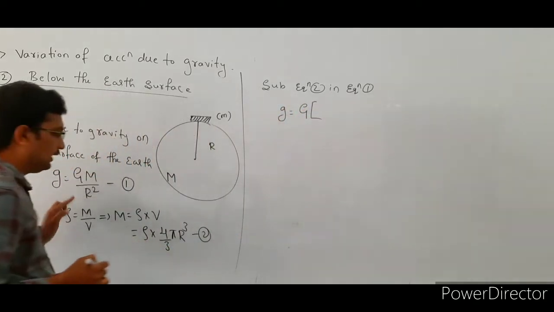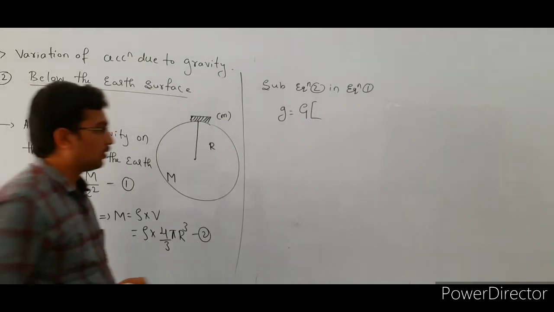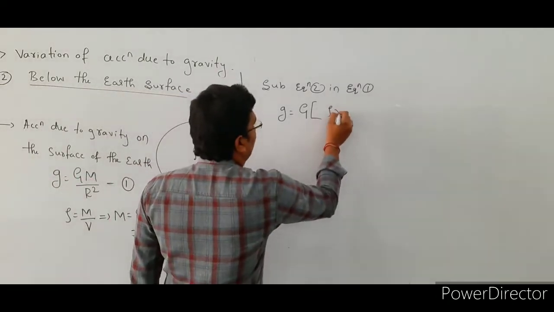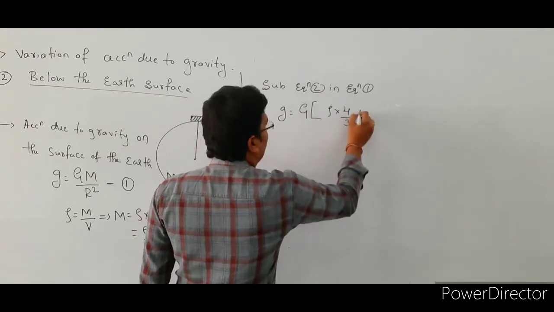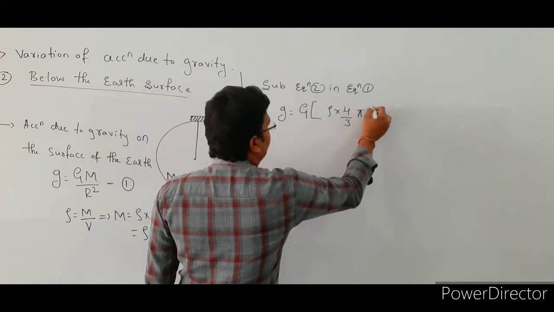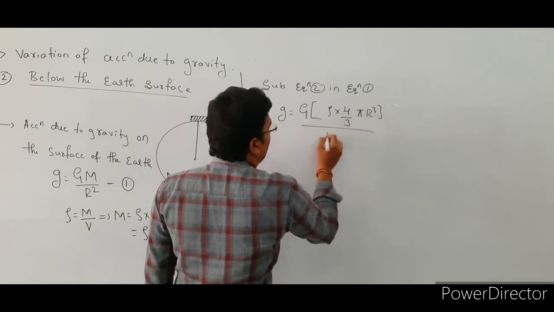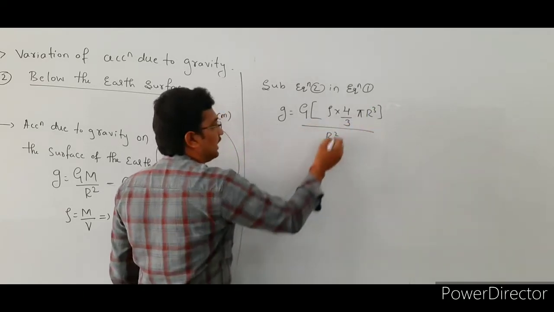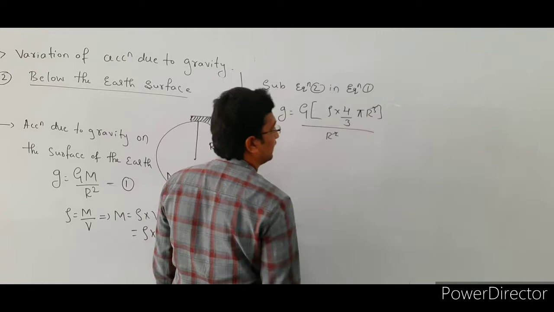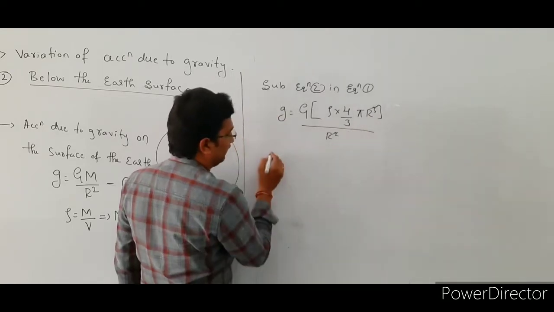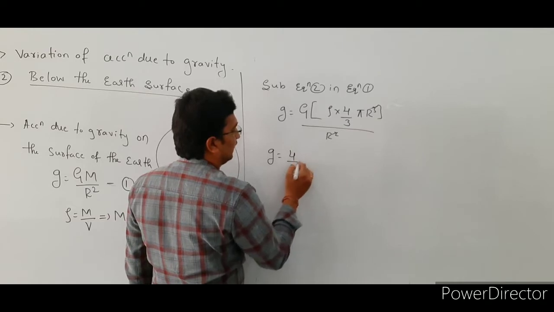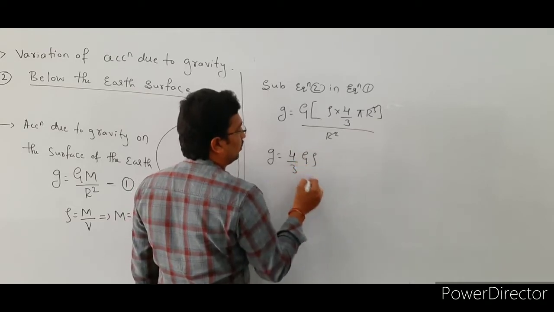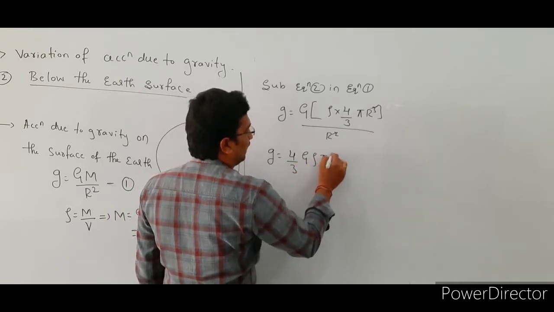What is the M value here? The M value is rho into 4 by 3 pi r cube. So here r square and r square get cancelled, one r is remaining, then g is equal to 4 by 3 G rho pi r.